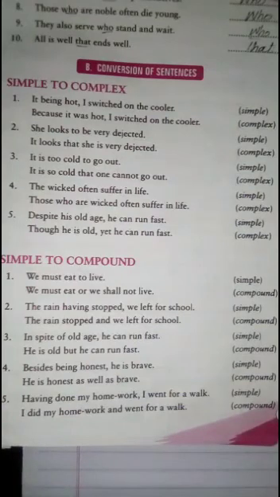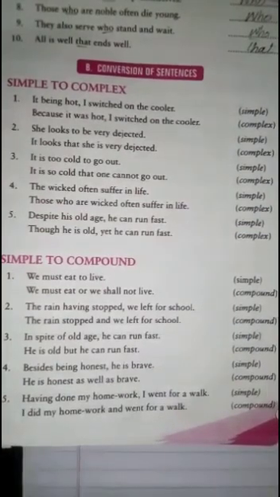Now observe the next sentences, how can we convert them? Now we will solve the exercise। Our first exercise is: change each of these simple sentences into a complex sentence। The first sentence, he looks to be quite smart, he looks as if he is very smart। It is too hot to go out, it is so hot that one cannot go out। The noble often die young, those who are noble often die young। Despite being clever, he failed the test, though he is clever yet he failed the test। Though and yet, they have the pair।